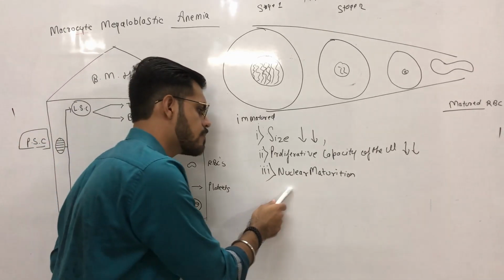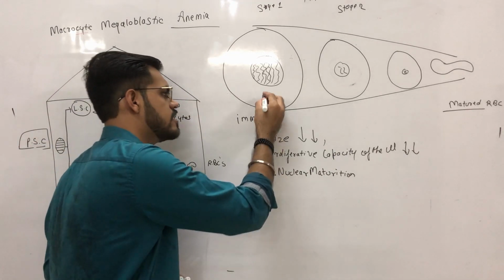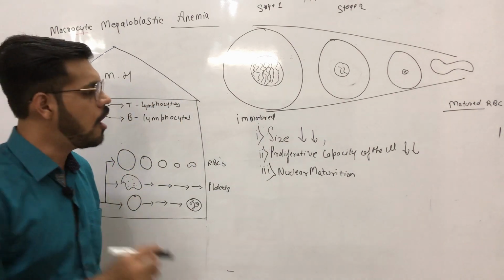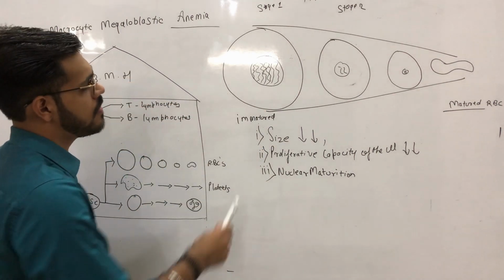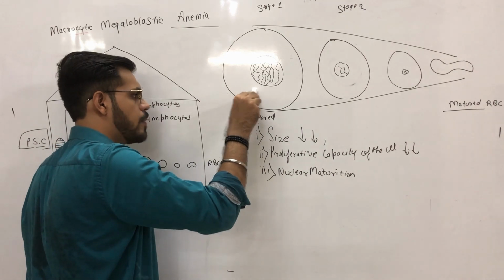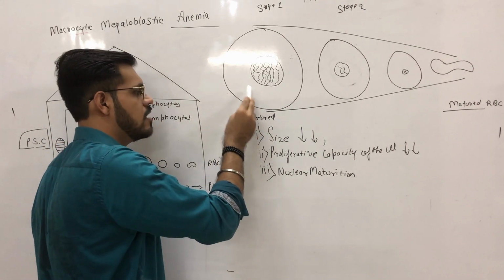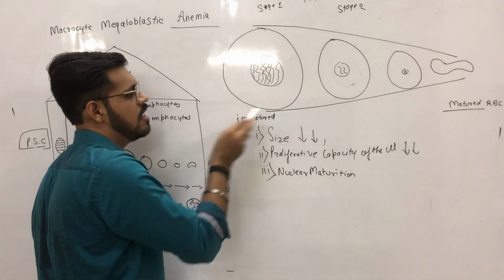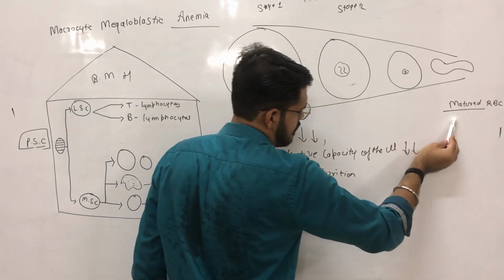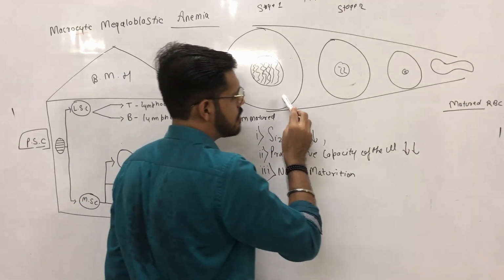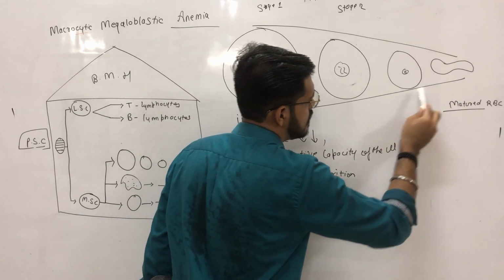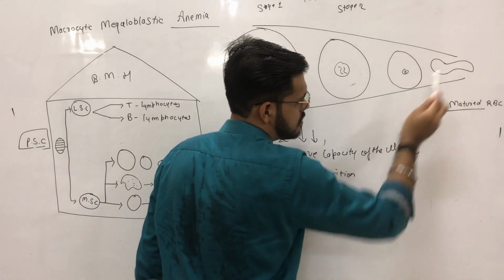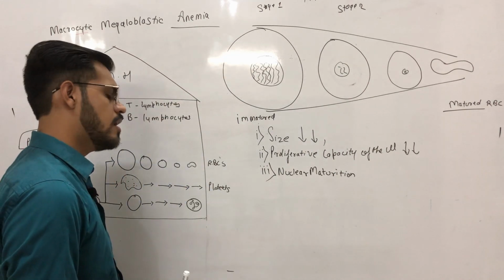This is nuclear maturation: the cell which initially had an open nucleus with loosely packed chromatin, as it became matured, the nucleus went on condensing, and finally the nucleus disappeared in the mature RBC.